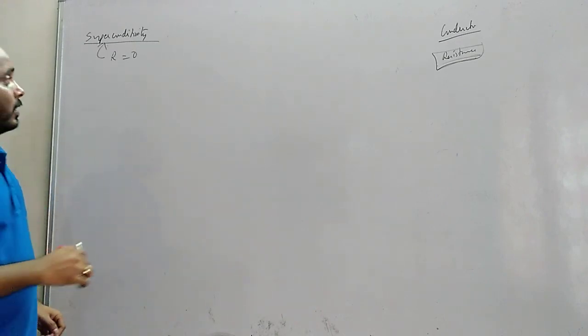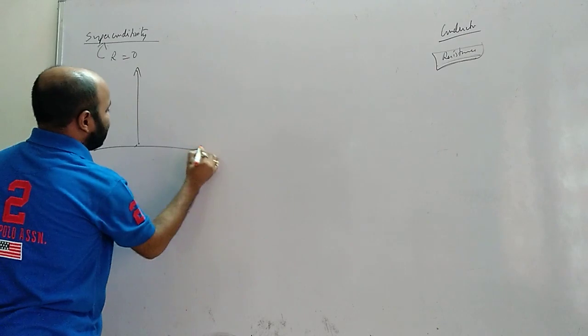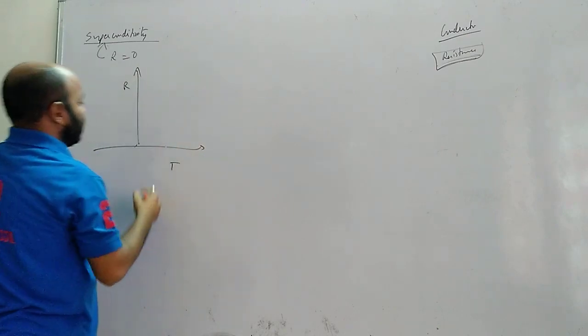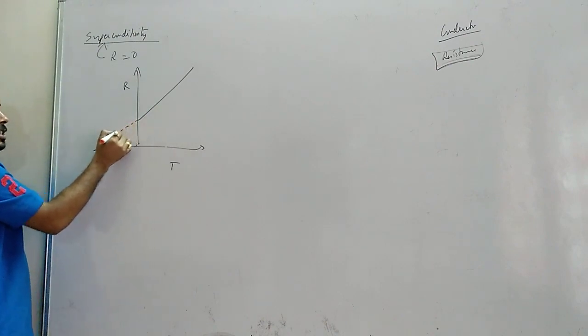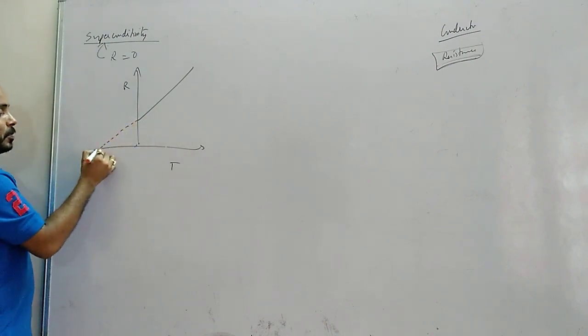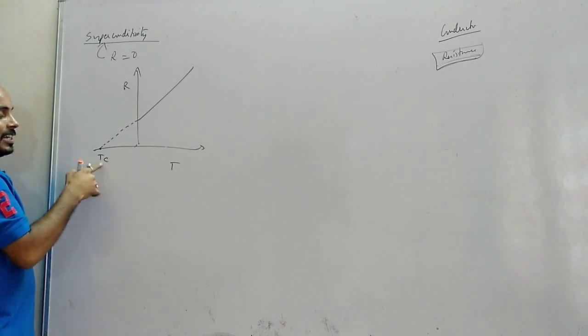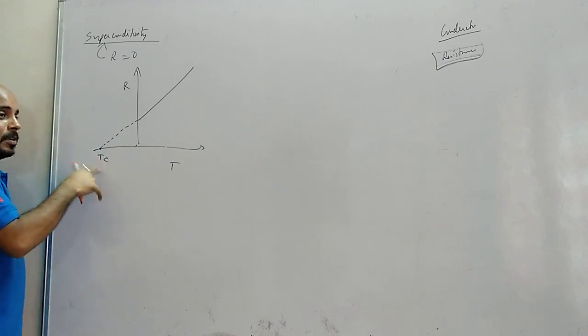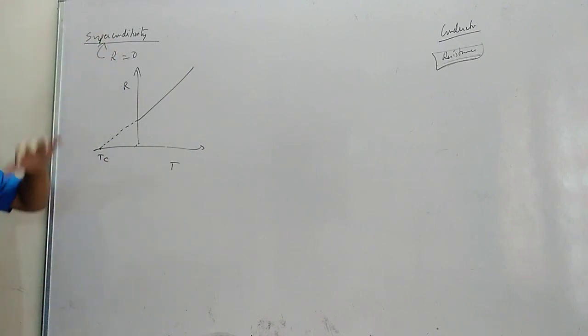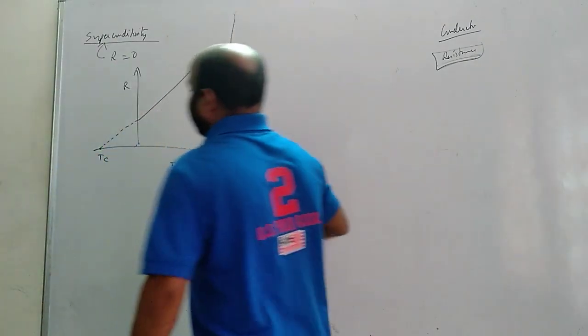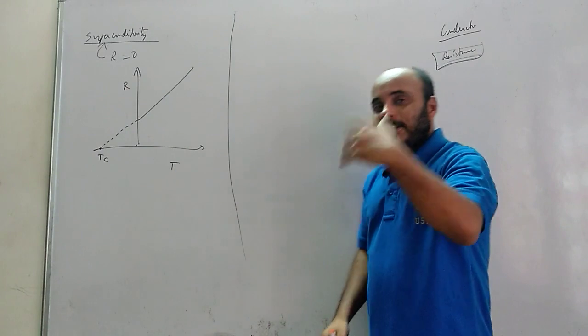Is that okay? Now, we have discussed that in a graph of resistance versus temperature. This is the graph. Temperature बढ़ाऊंगा, resistance बढ़ेगा. When we start decreasing the temperature, resistance becomes zero at a particular temperature called the critical temperature. This critical temperature is the minimum temperature at which the resistance of a conductor becomes zero, and then the conductor becomes a superconductor. Okay. Now, I told you that the value will be negative, something like minus 273.